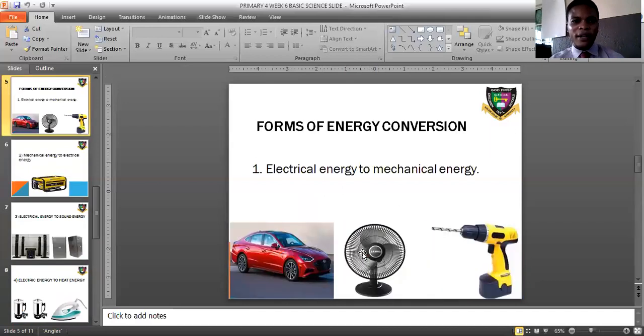Now let's quickly go back to the first one. The first one says electrical energy being converted to what? To mechanical energy. I told you examples are cars, your cooling fan, your drilling machine. So these devices are devices that convert electrical energy to mechanical energy. Is that understood?